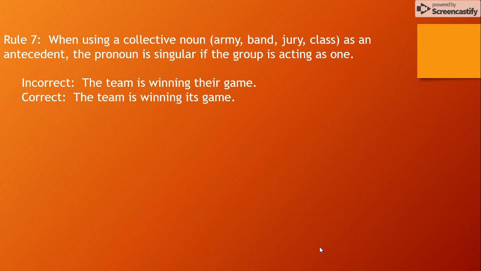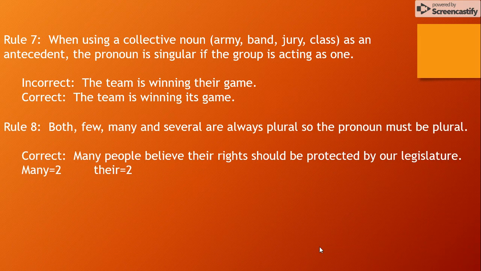Rule number 7 talks about collective nouns, things like army, band, jury, where a whole bunch of people are involved, but they're all acting as one thing. Okay, so here we have the team is winning their game. There is the incorrect word here because team is functioning as one. The word there is functioning as two, and so I need to change that word there to its. Its is one thing, team is one thing, and now my sentence is perfectly balanced.